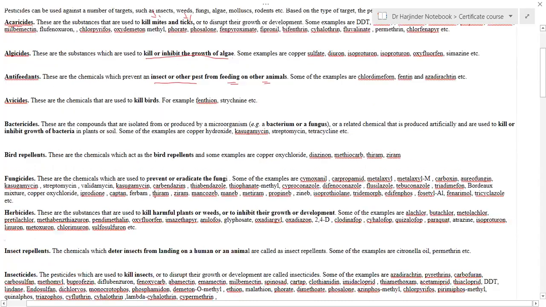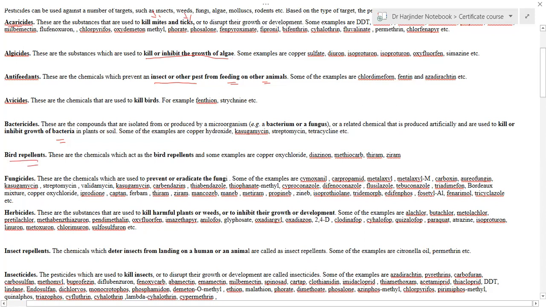The next category is bactericides. As the name indicates, bactericides are used to kill microorganisms, usually bacteria. These bactericides kill or inhibit the growth of bacteria in plants or soil. Examples of bactericides are copper sulfate, streptomycin, and tetracycline.